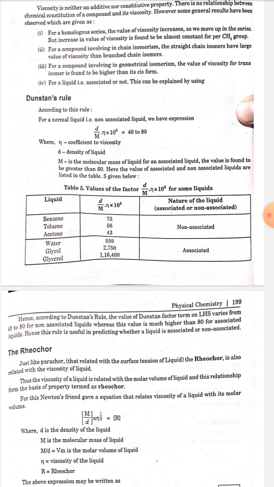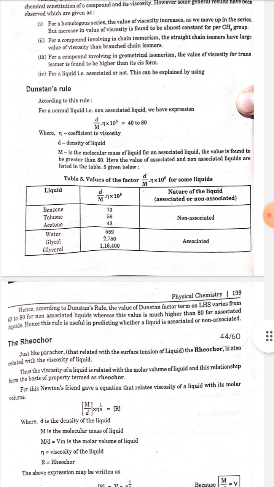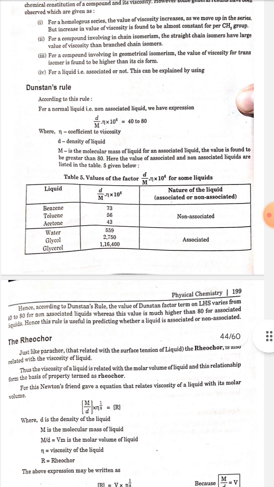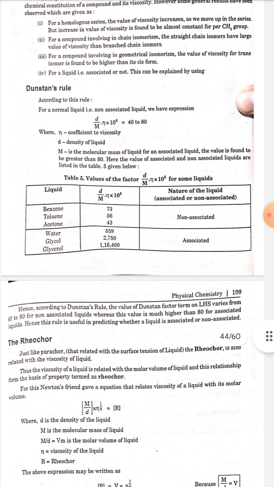Number 4. Whether a liquid is associated or not can be explained by using Dunstan's rule. According to this rule, for a normal liquid, that is a non-associated liquid, we have the expression d by M multiplied by eta multiplied by 10 to the power 6 is equal to 40 to 80, where eta is the coefficient of viscosity, d is the density of liquid, and M is the molecular mass of liquid. For an associated liquid, the value is found to be greater than 80.